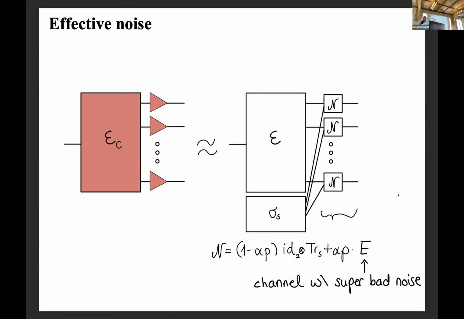In the usual sense of fault tolerance, you're looking at circuits that take classical information as input and also classical information as output at the very end. But here, since we're looking at n copies of the channel, the encoder map acts on everything at once. It maps a bit string of length m into the n-fold tensor product of the channel.